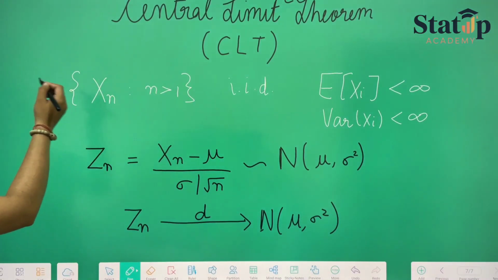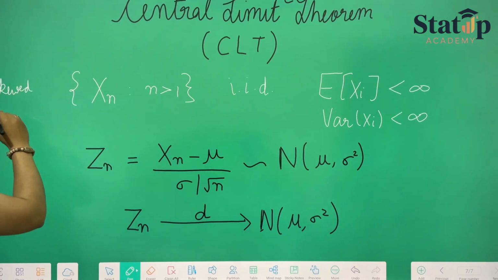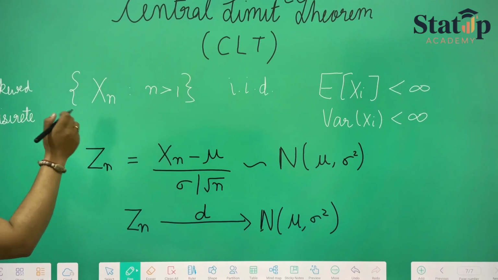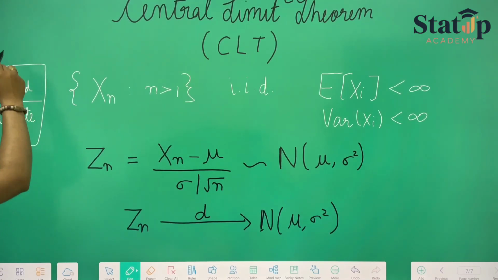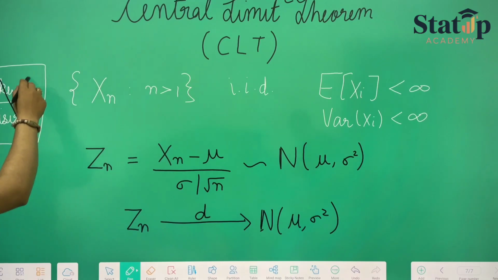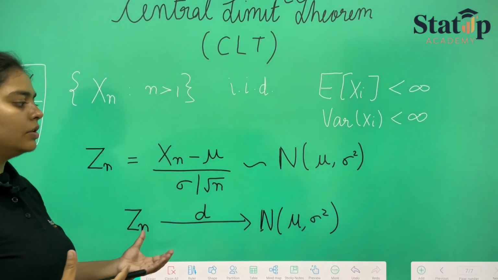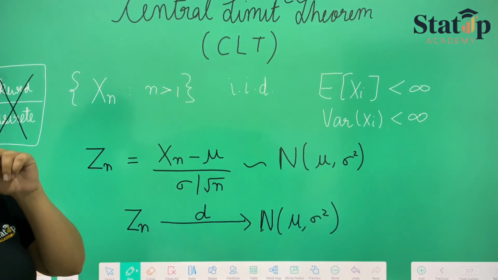Whether the distribution is skewed or is it discrete, if these three conditions are satisfied, then this doesn't matter, and hence we can say that central limit theorem states that all these Z's will always converge to normal distribution.